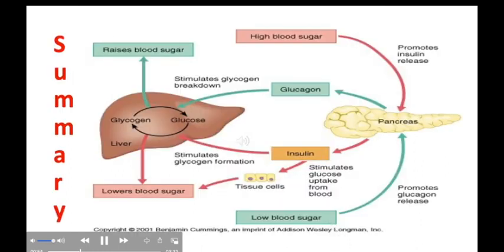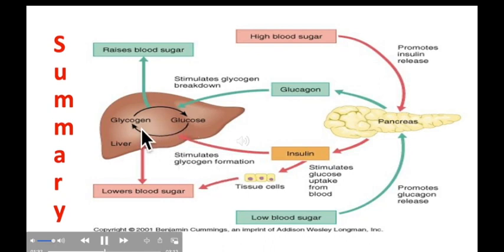So students, this slide is actually the comparison of the two processes we studied in the last slide. So let's discuss again so that you will not forget it. So see, when there is high blood sugar, and it usually happens after a meal, it promotes insulin release by the pancreas. Insulin release stimulates glucose uptake from the blood, and some of the glucose goes to the tissues and cells, where it is utilized in the process of respiration, and the excess glucose is stimulated by insulin to undergo glycogen formation in the liver.